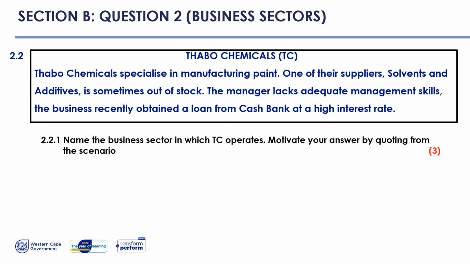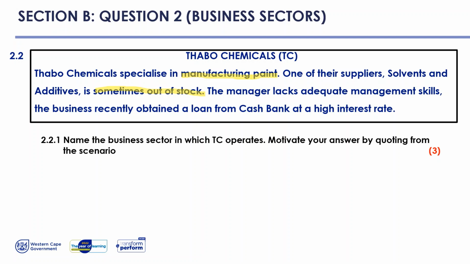Now, before we can answer our questions or even look at our questions, we are going to highlight some important information. First of all, we know that the business name is Tabo Chemicals, and we know that they specialize in manufacturing paint. That looks like important information. Then we know that one of their suppliers' solvents and additives is sometimes out of stock. And that sounds like a problem for the business.